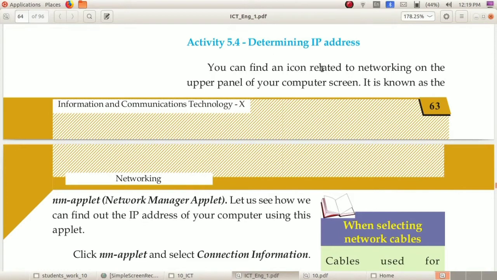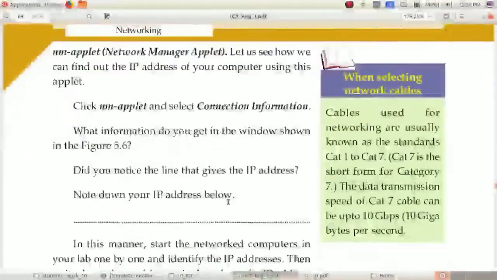Activity 5.4, let us determine the IP address of our computer. In the top portion of a computer screen, you can see an icon related to networking. The name of that icon is NM Applet. See in your textbook, NM Applet means Network Manager Applet. It will be displayed on the upper panel of your computer screen.